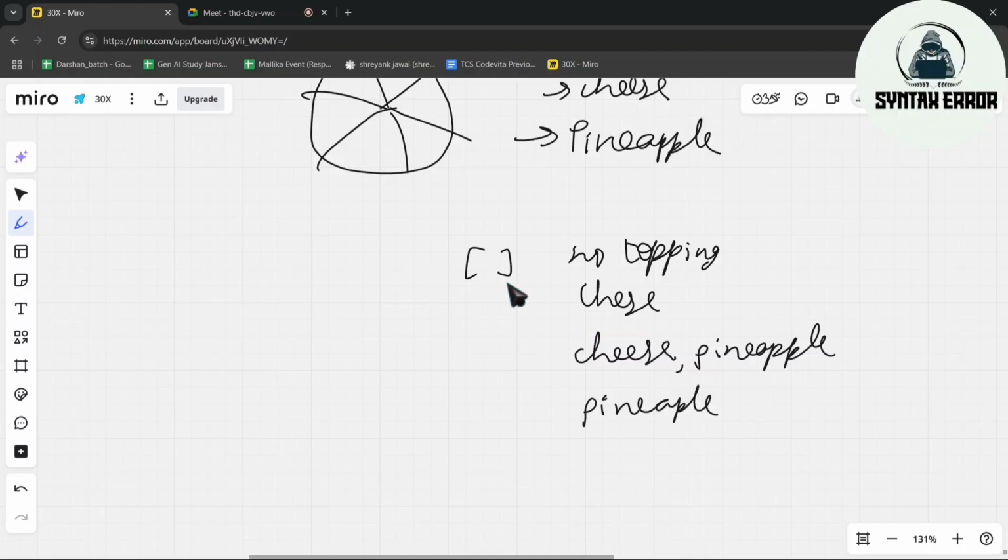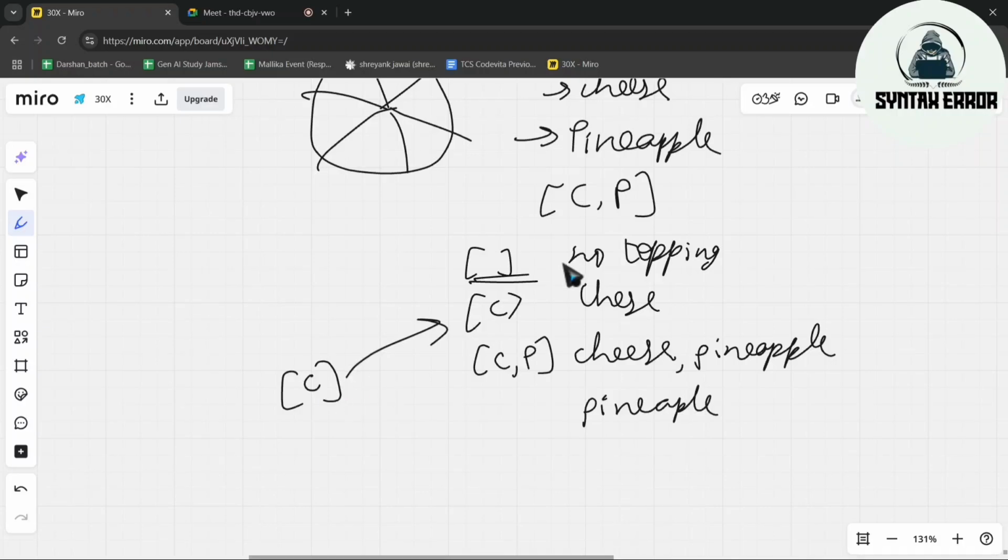Similarly, backtracking is also the same. So you will start with an empty array. Next, you have 2 options, C and P. You will add the first element C. Next, you will add another element P. Next, you will remove P. Then it's again C. So you already have C. Next, you will finish C. You end all the possible combinations starting from C. Then you will raise your index and start from P.